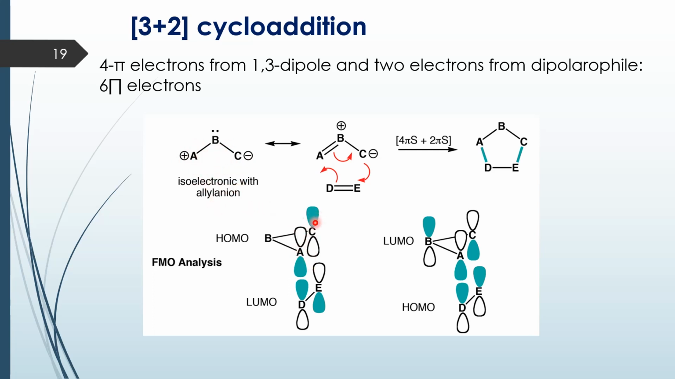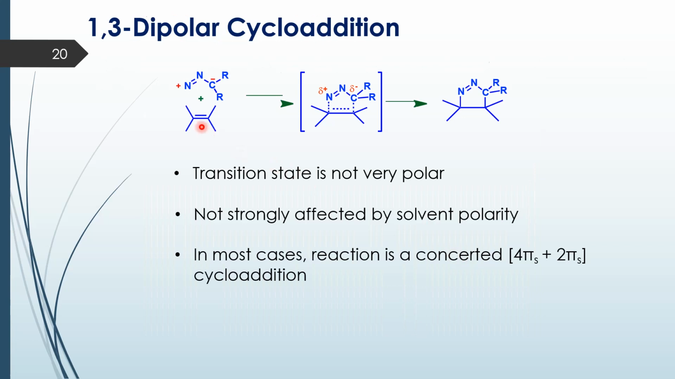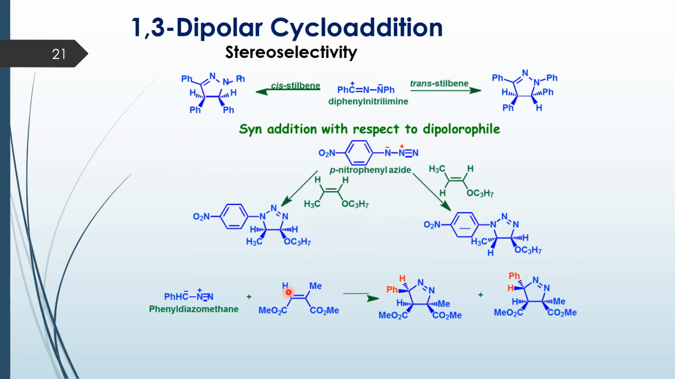So the HOMO of the allyl anion, if you see, is going to be like this. This is my LUMO. So there is going to be a matching of symmetry and a positive suprafacial overlap. Whether I take this as the HOMO and this as the LUMO, or the allyl anion as the LUMO and the olefin as the HOMO, the end result is going to be a favorable suprafacial overlap. So again, if you see another example, this is the transition state, which is a cyclic 5-member transition state, which is not very polar, and hence it is not affected by solvent polarity. And in most cases, the reaction proceeds by a concerted 4 pi s plus 2 pi s cycloaddition reaction.